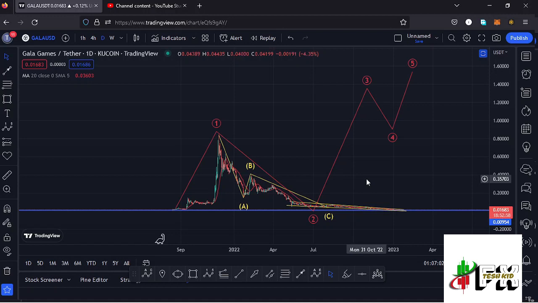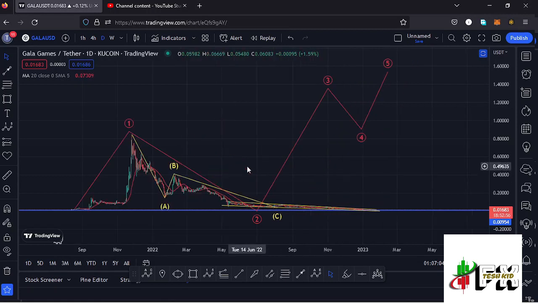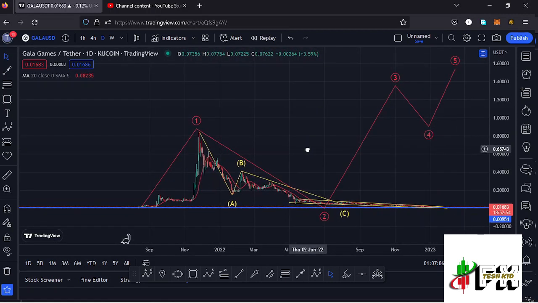Allow me to kickstart the video here on the daily chart by giving you a brief of what has been happening, where you can see that Gala Games had been trading within these low prices. Then we saw a very nice bounce to the upside, obeying the Elliott structures, and in that movement to the upside, making it to an all-time high at around the $0.85 mark.